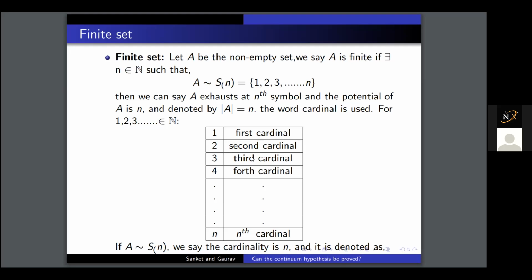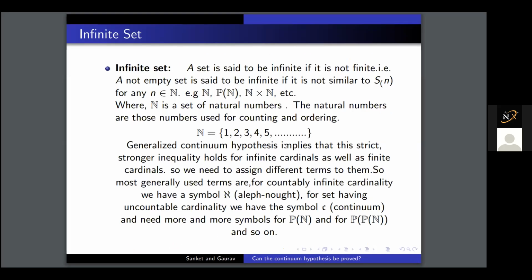The most general cardinalities we use are for finite sets and infinite sets. In a finite set, if we can assign every element of the set to S_n, where S_n is 1 up to n, like first term to first cardinal, second term to second cardinal, and the nth term to the nth cardinal, then we say that the set is finite. If it is not finite, then we say our set is infinite. Examples are the natural numbers and the power set of the natural numbers, which are infinite sets.